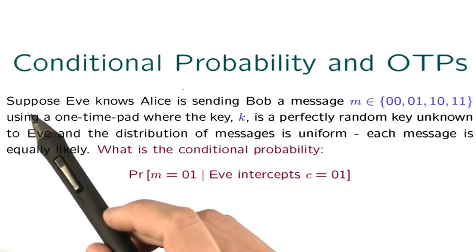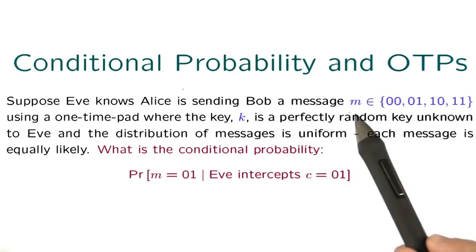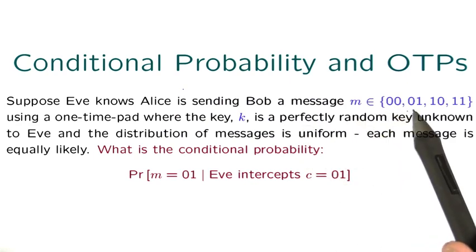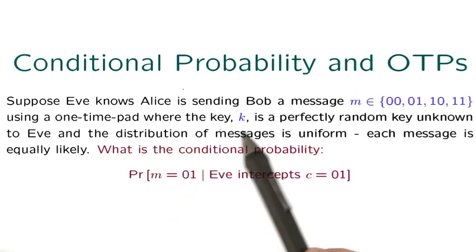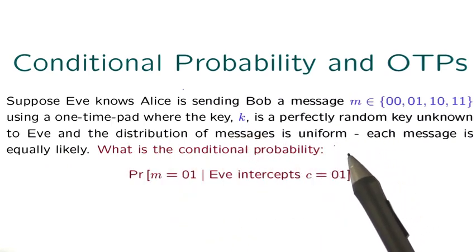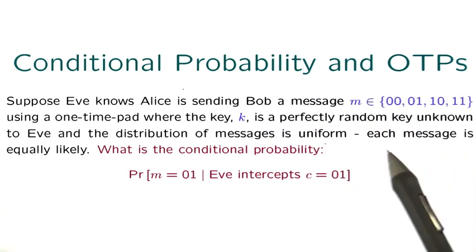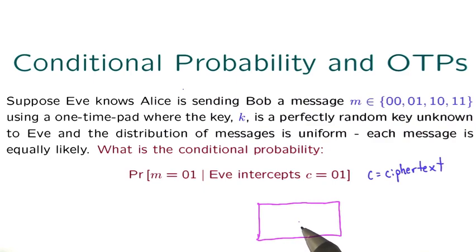For this problem, suppose that an eavesdropper, Eve, knows Alice is sending Bob a message, M, which is in the set 00, 01, 10, and 11, using a one-time pad where the key K is a perfectly random key unknown to Eve, and the distribution of messages is uniform, i.e. each message is equally likely. What is the conditional probability that M equals 01 given that Eve intercepts the ciphertext 01? Give your answer to 2 decimal places.